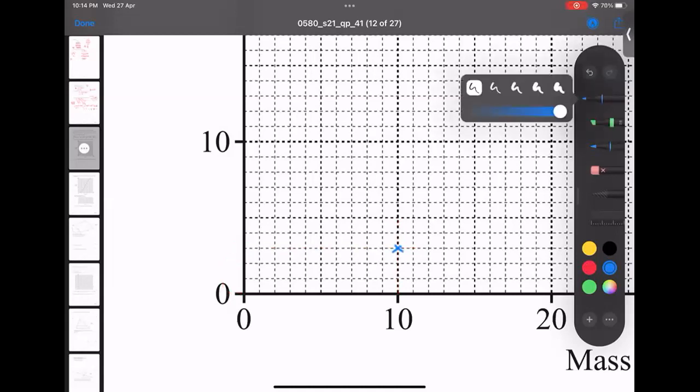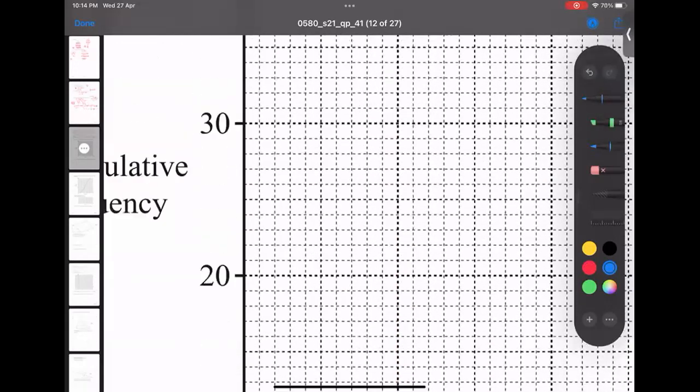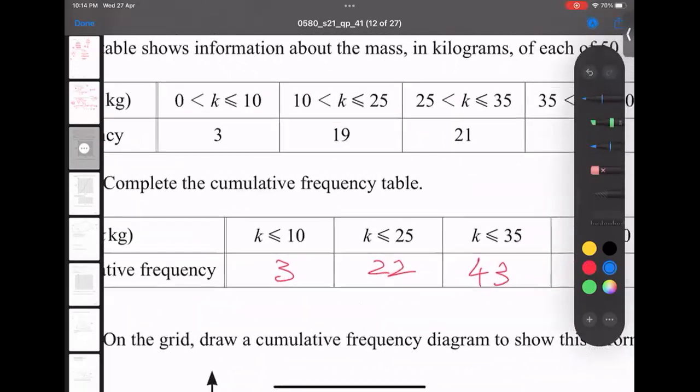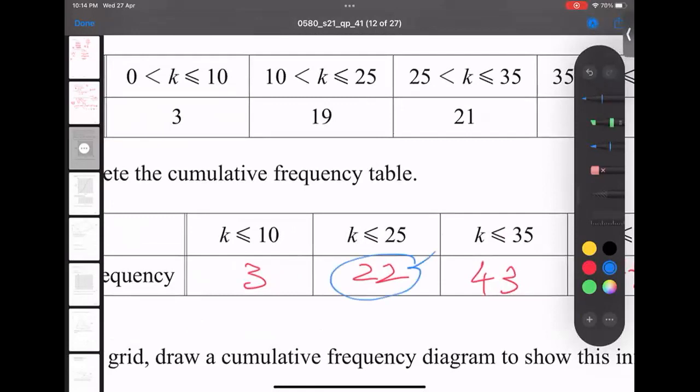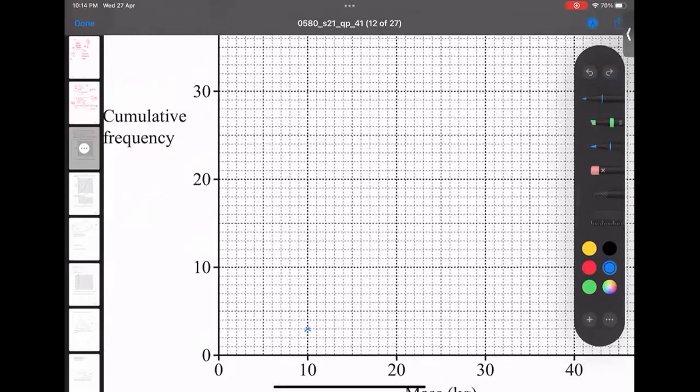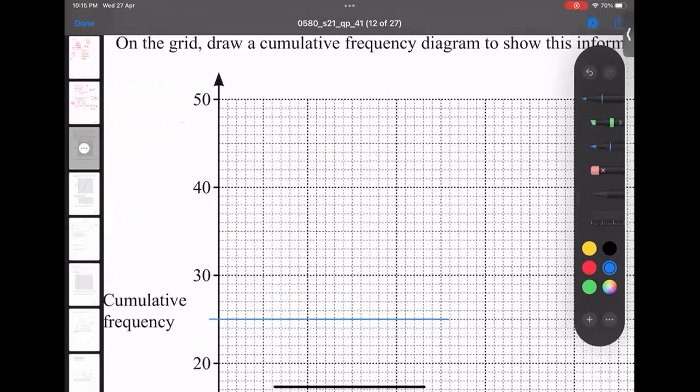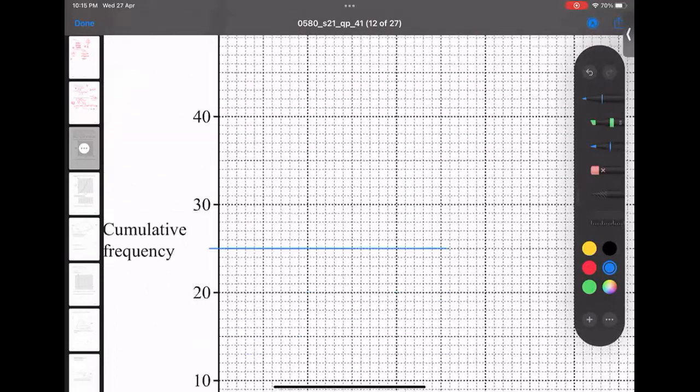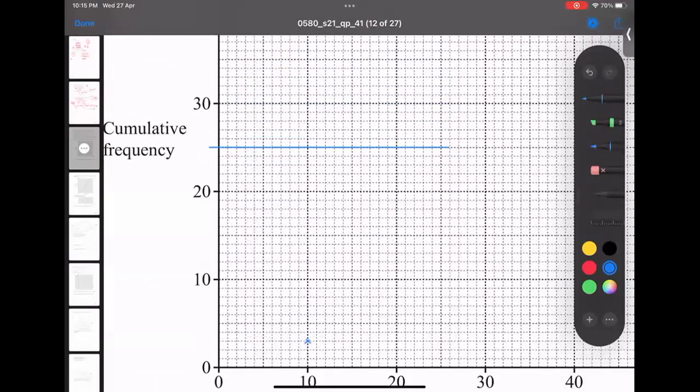Now I'll go for another point. Another point is x is 22, y is 25. Sorry, it's wrong.